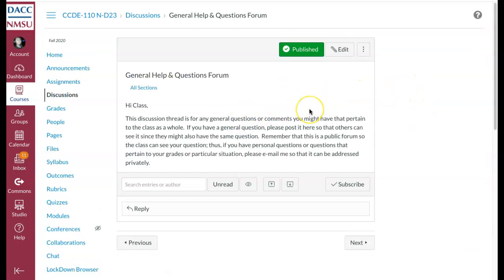Next, we have the General Help and Questions Forum. This is a discussion board, and basically this stays open the entire semester, and you can post any questions you might have. Like for example, if you have a question about a workshop that's coming up, if you want to start a study group, if you have a question about a chapter, or if you're having issues opening up a file, you can go ahead and post the question here, and I can reply to you or somebody else can reply to you.